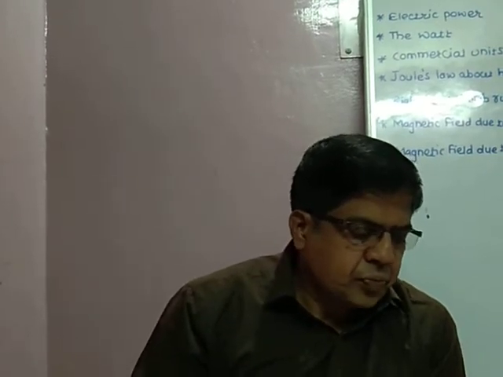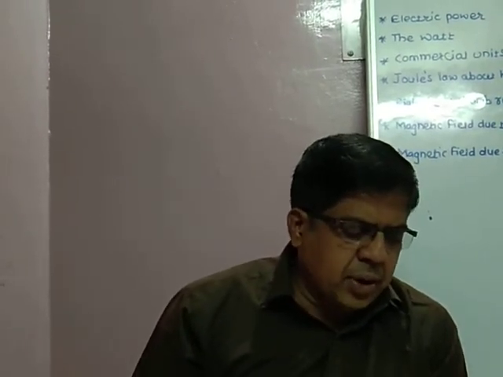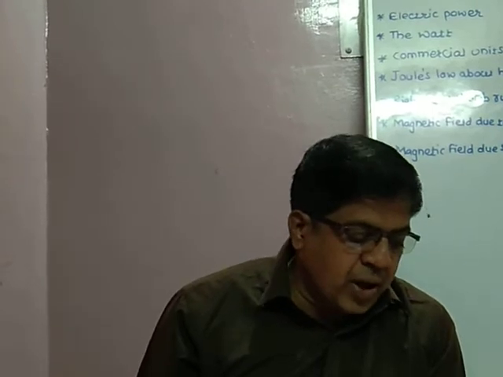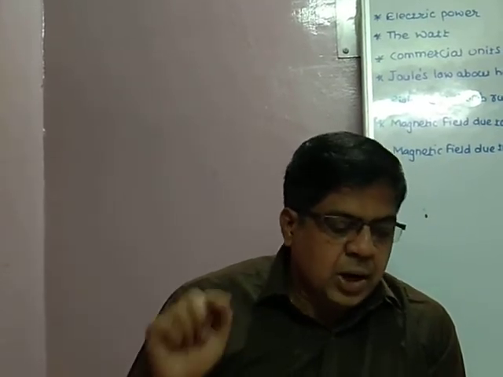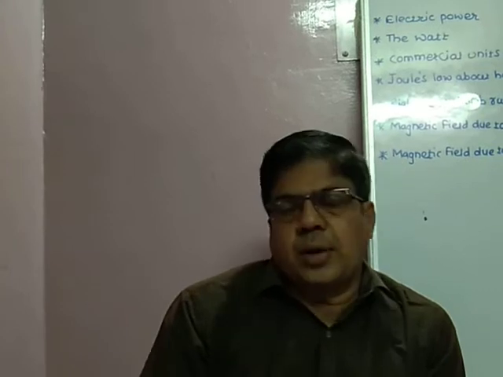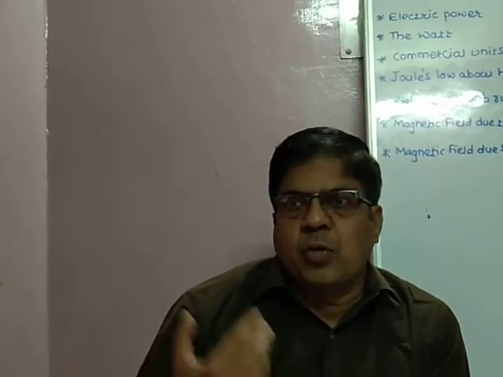The working of the electric bulb, electric iron, fuse wire, etc. is based on the heating effect of electric current. Which appliances are based on the heating effect? That is Joule's law for the heating effect.